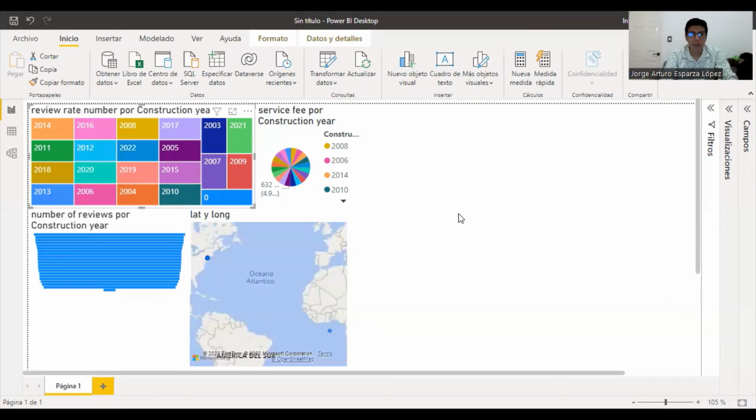It's really interesting because before we built these graphs, we believed that the construction year was a really important variable in the service fee or in the review rate number. But when we graph it and we can see it's the same, we can conclude that the year is not really important in all these variables.